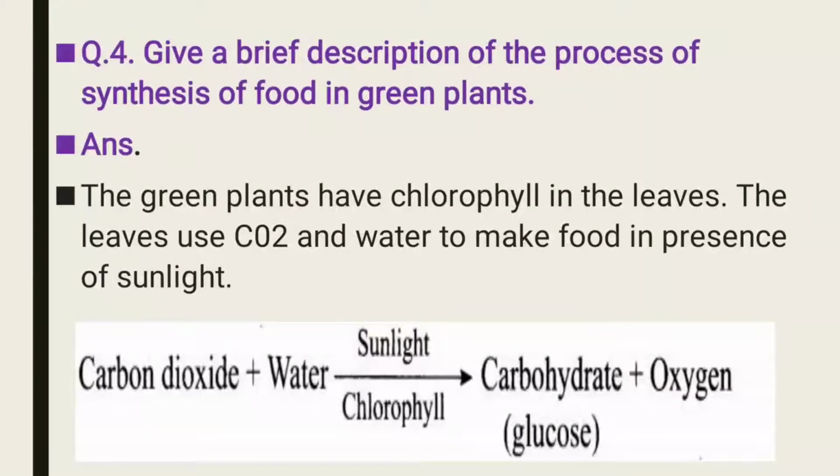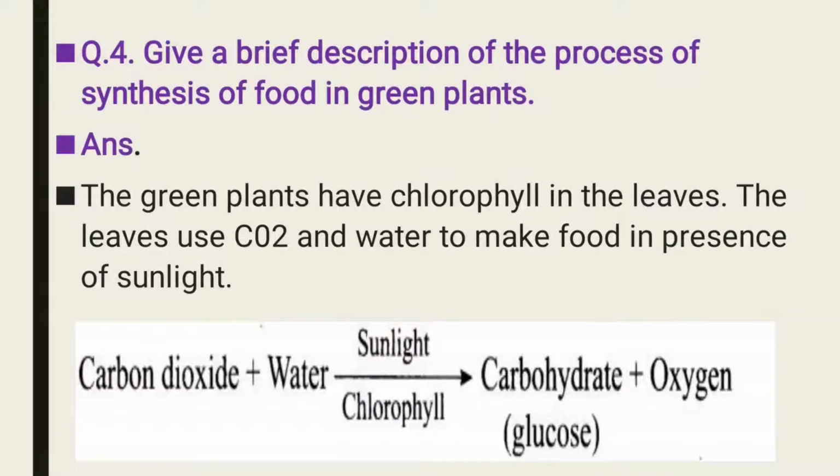So now after completing this process of photosynthesis, what will happen? It means that food is prepared. It means carbohydrate, meaning glucose, and oxygen is a byproduct. Now again the plant releases oxygen into the atmosphere. So question 4, give a brief description of the process of synthesis of food in green plants.